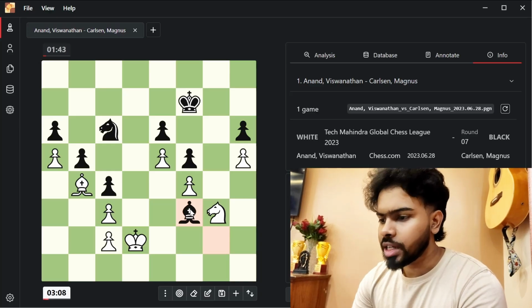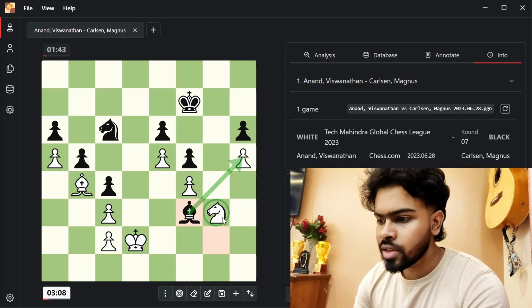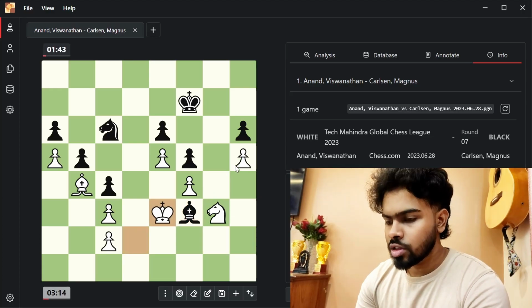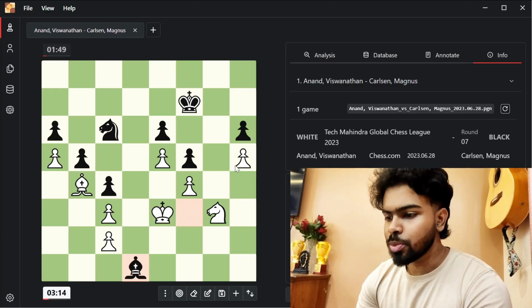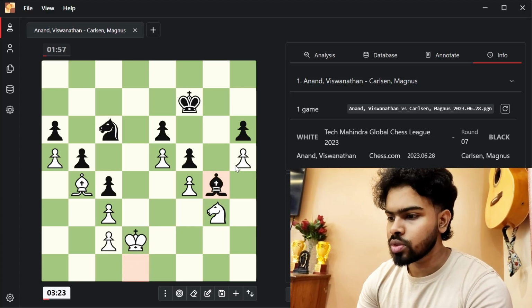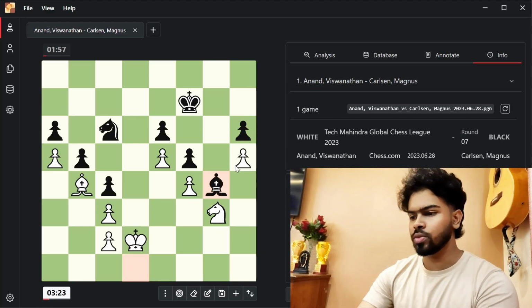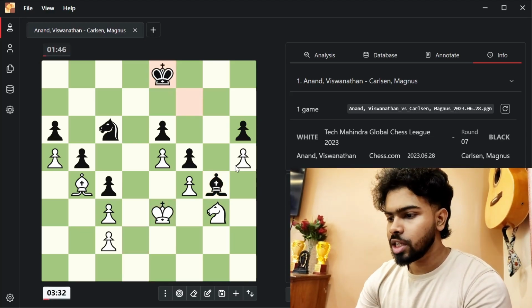Bishop to f3 played, targeting this pawn. This knight cannot move. So Anand plays king to e3, bishop goes to d1, and again king to d2. Now the bishop goes to g4. King to e3,